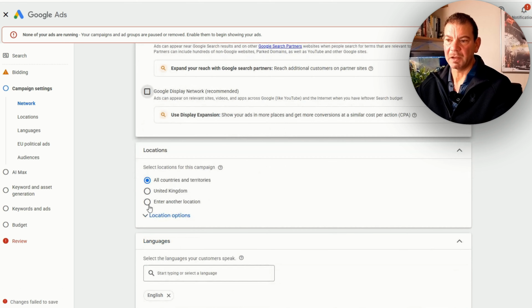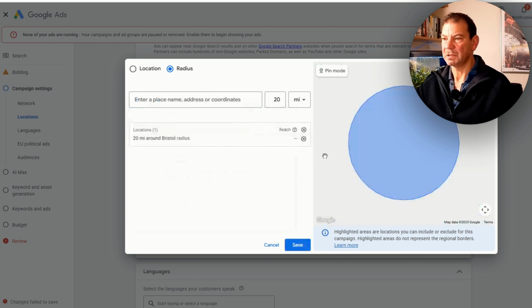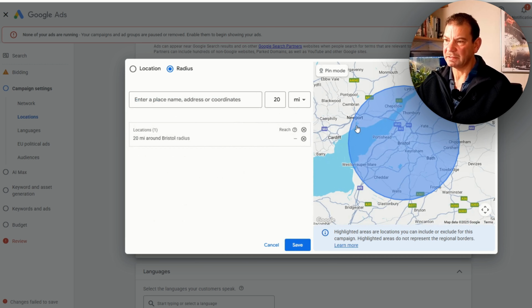So location, again, for this, we are looking at the Bristol area. So what I'm going to do is 20 miles around Bristol. So if I let's put in the area, and then we can see here we've got Bristol. Now, with the radiuses, obviously, this is what we're saying to Google to target.